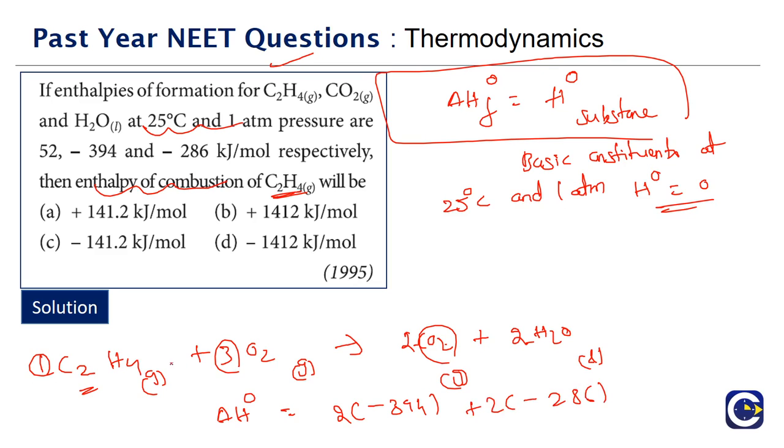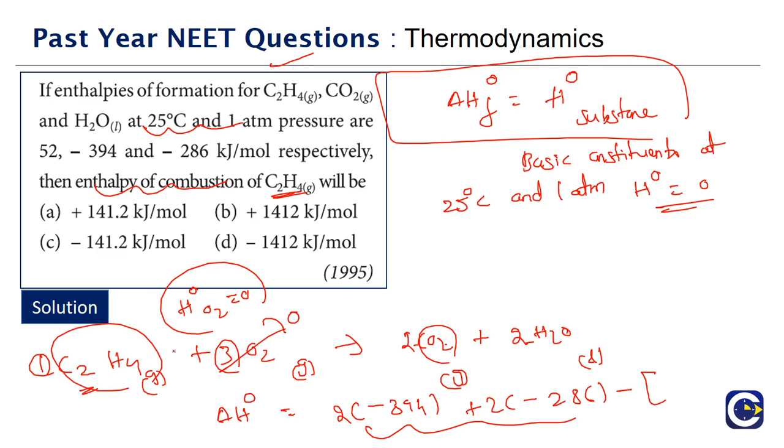So this is the product side: enthalpy of products minus enthalpy of reactants. What will be the enthalpy of the reactants? We have here oxygen, which is a basic constituent. So at standard conditions, enthalpy of oxygen will be equal to 0. That is the convention we follow in thermodynamics. And the other reactant is 1 mole of C2H4, for which it is 52. So minus 52. So this is what is going to give us the answer.